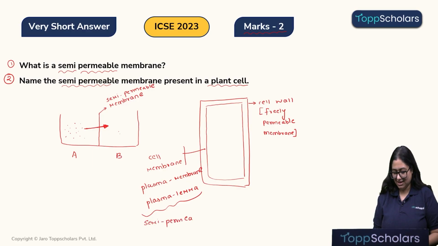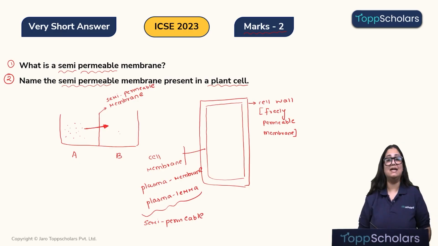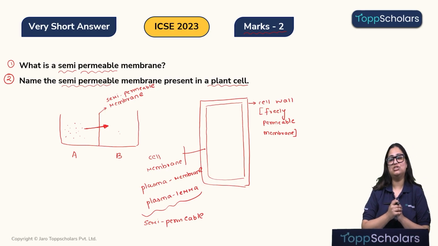Okay, so what is the correct answer for the next question? That is, the semi-permeable membrane in the plant cell is the cell membrane. I hope this is clear, children. So let's quickly look into our diagram again, children, one more time.